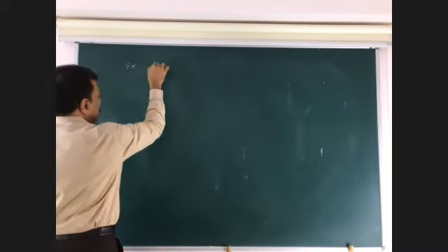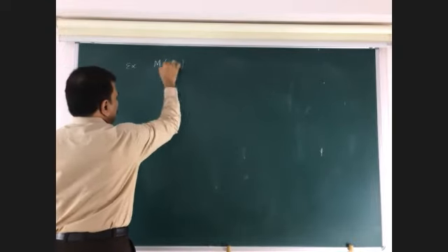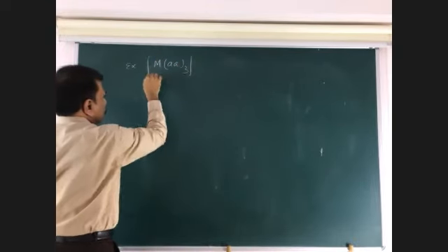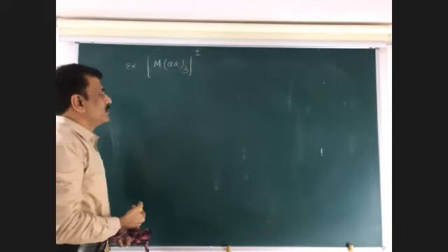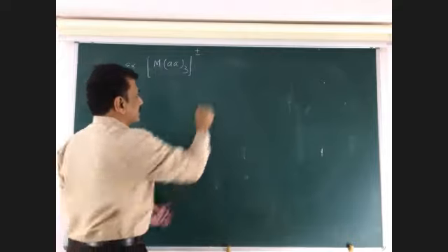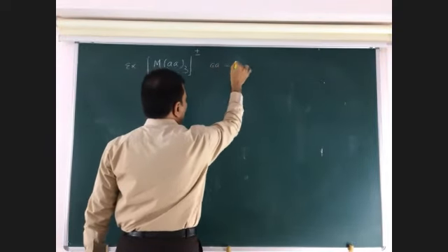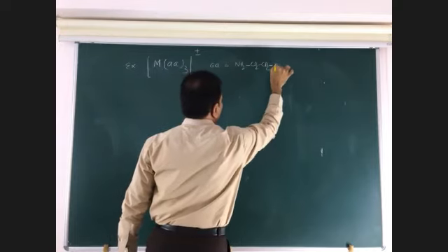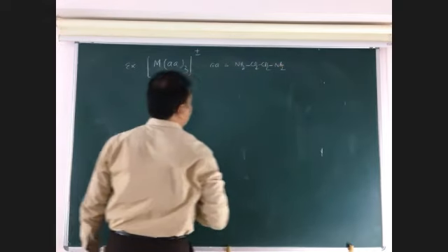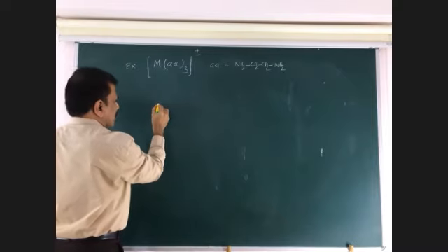Next example, M(AA)3 type, plus or minus. What is the AA ligand? AA is equal to NH2, CH2, CH2, NH2, like the earlier example. Now look at this example.